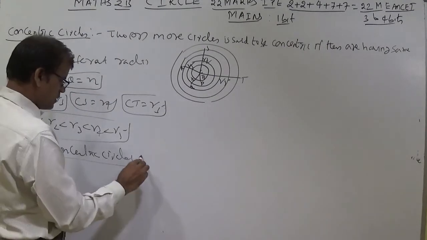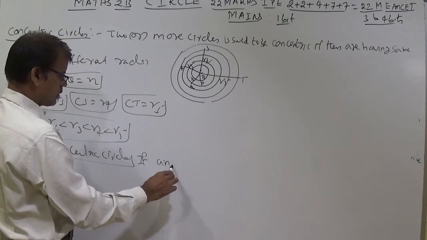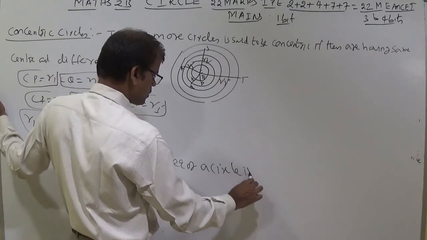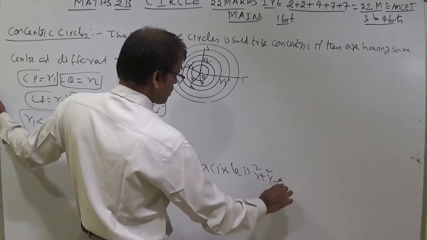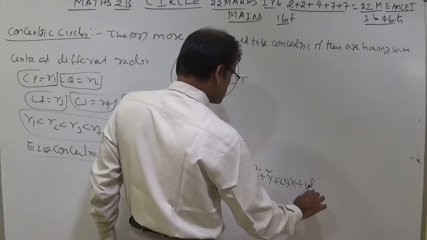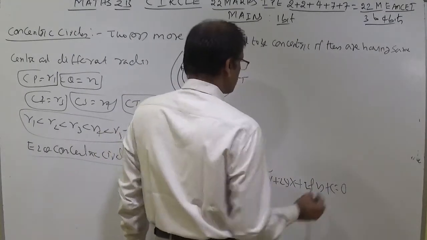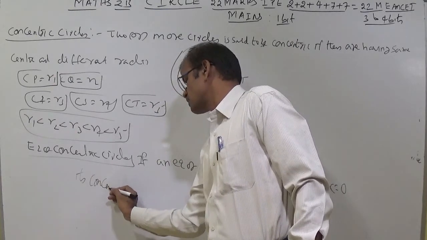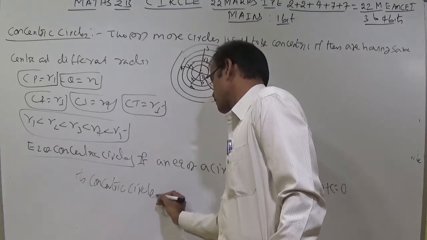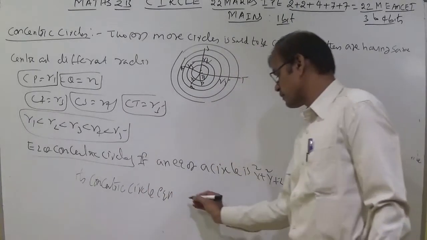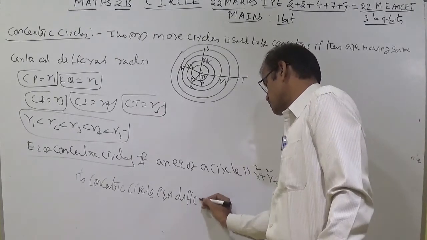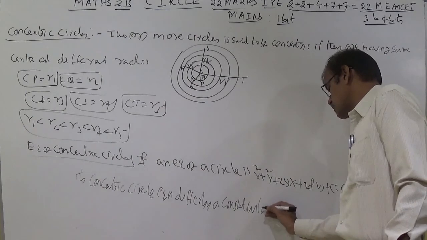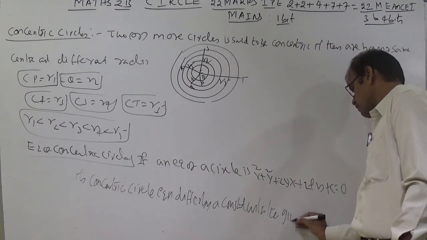If an equation of a circle is x square plus y square plus 2gx plus 2fy plus c equal to 0, its concentric circle equation differs by a constant with the given circle or original circle.